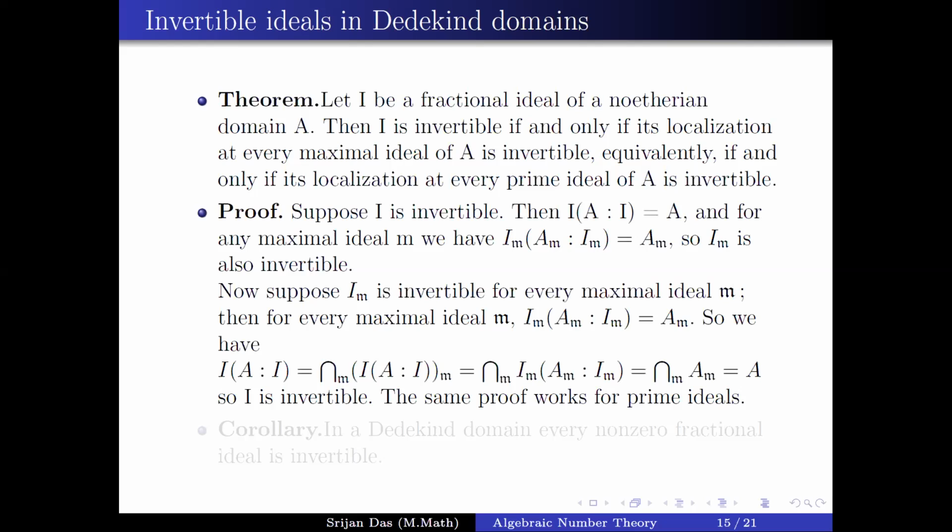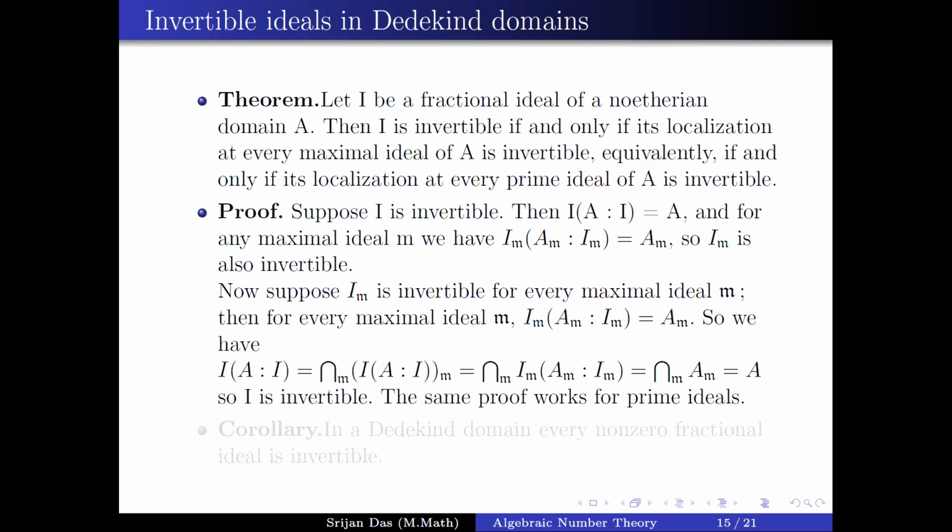Let's assume I is invertible. We saw two or three slides ago that I is invertible means I J is equal to A, which is equivalent to the condition I (A : I) is equal to A. And we localize the product; localization commutes with the multiplication of fractional ideals. So I localized at M times (A localized at M : I localized at M) is A localized at M. So by the equivalent condition, again we can say I localized at M is invertible in the Noetherian domain A localized at M.